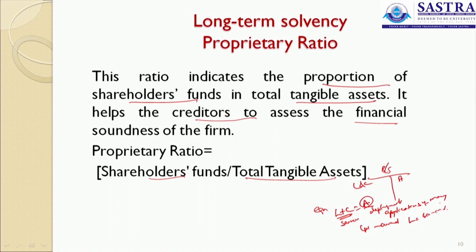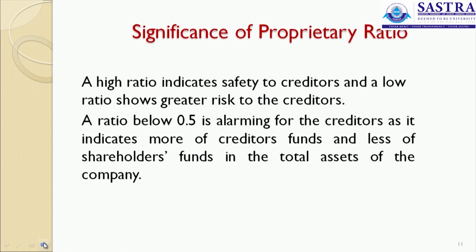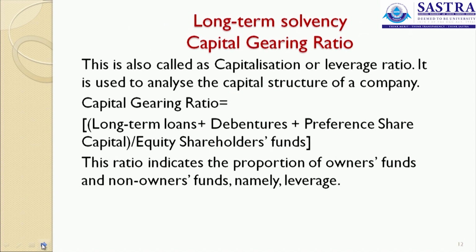Capital is said to be the owned source and liability is said to be the borrowed source. Now, this proprietary ratio shows the ratio of capital in your fixed assets, that is how the shareholders funds are utilized in your tangible assets. A higher ratio indicates safety to the creditors and a lower ratio shows a greater risk. That means a higher ratio says that more of your owned funds are invested in your assets. A ratio below 0.5 is alarming for the creditors as it means more creditors funds and fewer shareholders funds in the deployment of funds in the total assets.